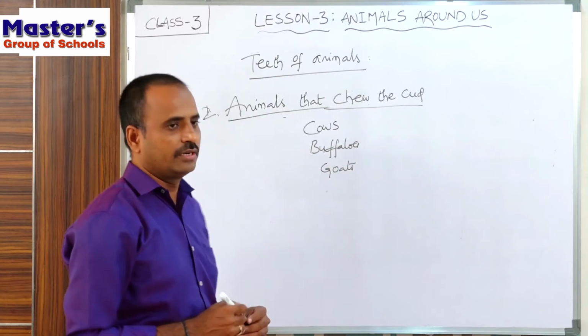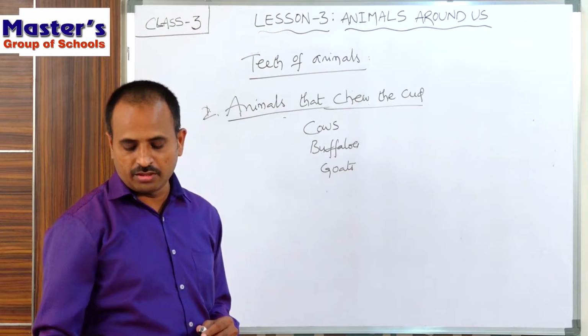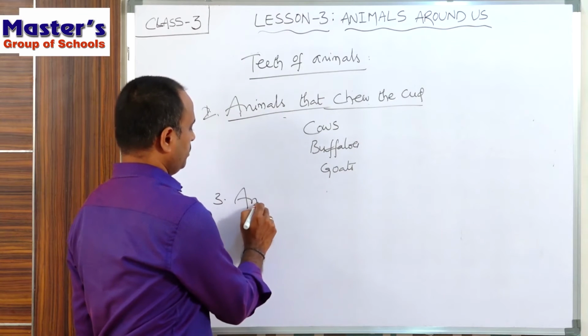Next, the third type of animals, that is, animals that gnaw the food.